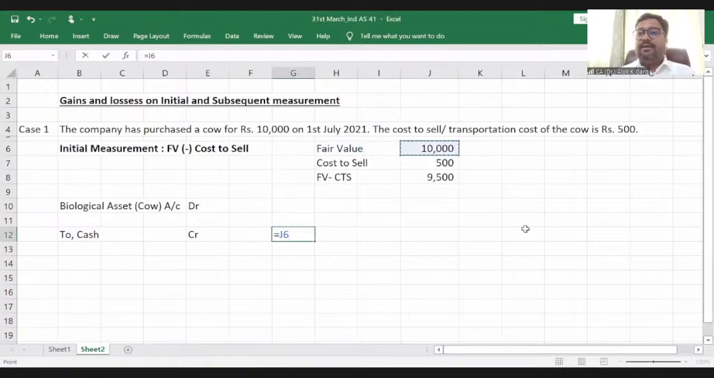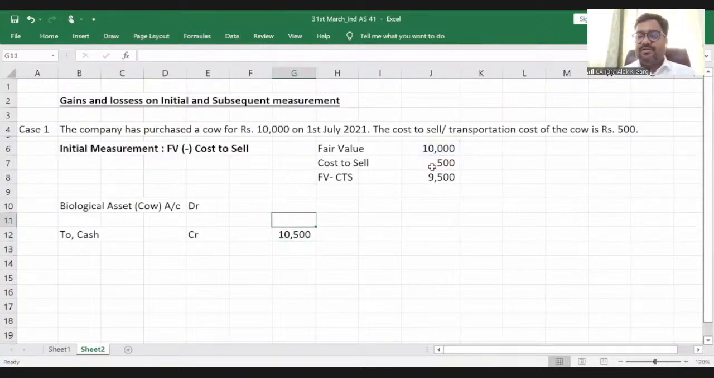First, I have incurred 10,000 rupees on purchase of cow. Second, I have incurred 500 rupees on transportation cost. This biological asset has to be recognized at fair value less cost to sell, which is 10,000 minus 500, right? 10,000 is the fair value, and I have to incur 500 rupees when I am going to sell this asset. So 10,000 minus 500, and the difference will go to loss on initial recognition.